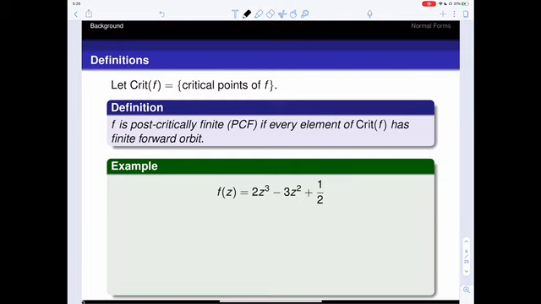Let's look at an example of a post-critically finite polynomial. Let's consider the polynomial 2z cubed minus 3z squared plus 1/2. The critical points for this polynomial are just 0 and 1. Here we have 0 maps to 1/2, which maps back to 0, and 1 maps to negative 1/2, which is a fixed point. So we see that this map is definitely post-critically finite because the critical points 0 and 1 have finite forward orbit.